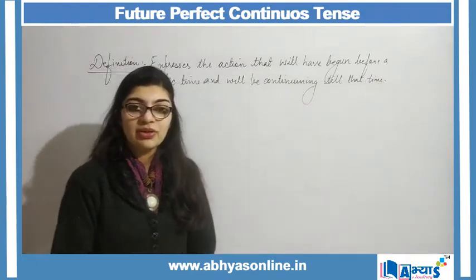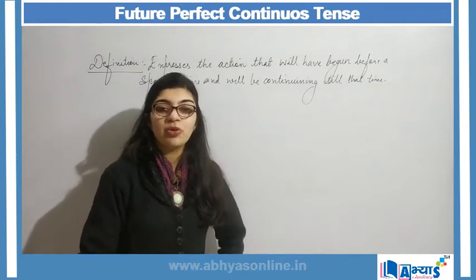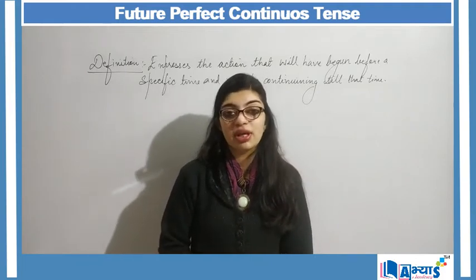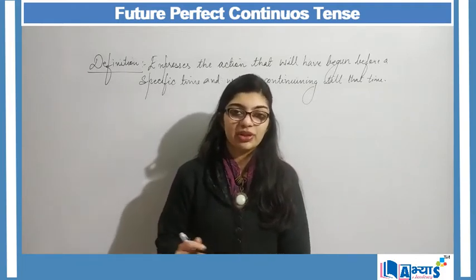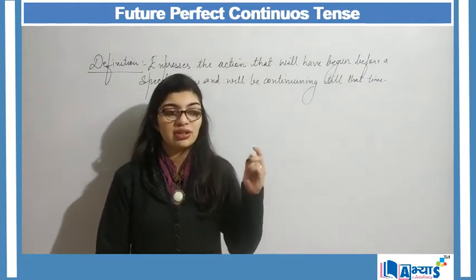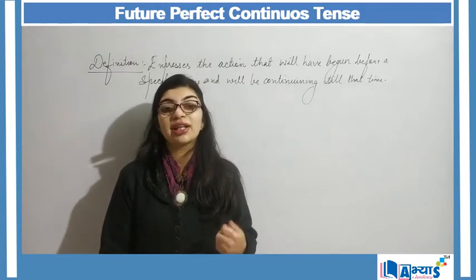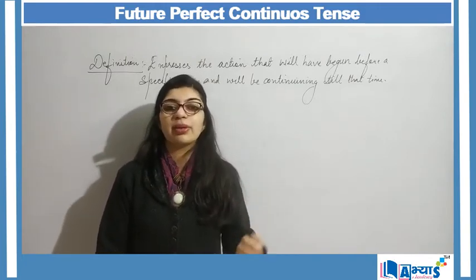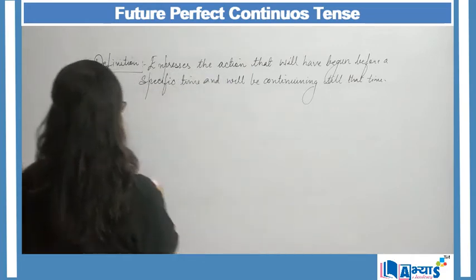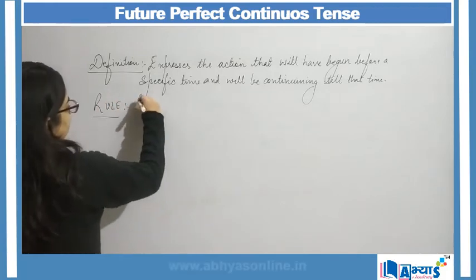Now, examples of future perfect continuous tense are many, but before that, it is very important to understand the rules for applying the future perfect continuous tense, or any tense. You cannot just use it without understanding. It is also necessary to understand the basic rules of how to implement certain tenses. Now, the rule for future perfect continuous tense is: subject.